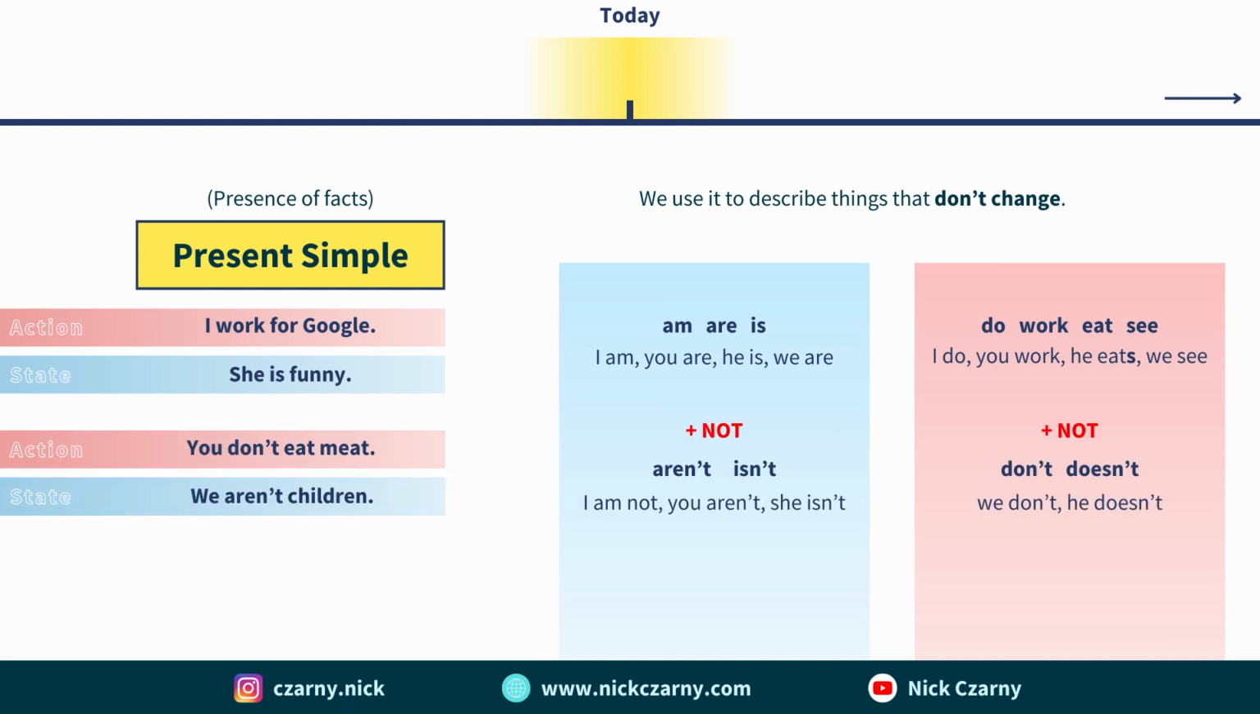In negations, we add not. So are not turns into aren't, and is not turns into isn't. And in action, we take the word do and then we add not to it. So it turns into don't. And in the third form, we take the word does, we add not: doesn't.